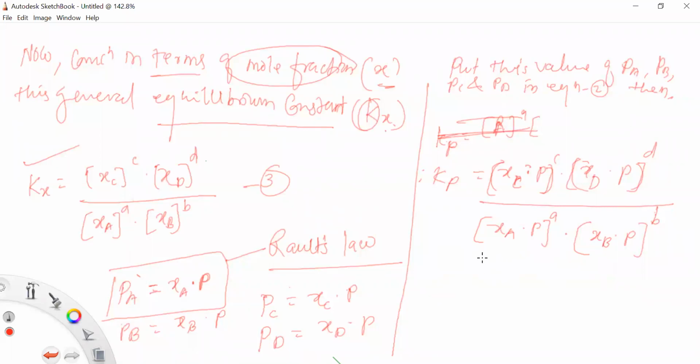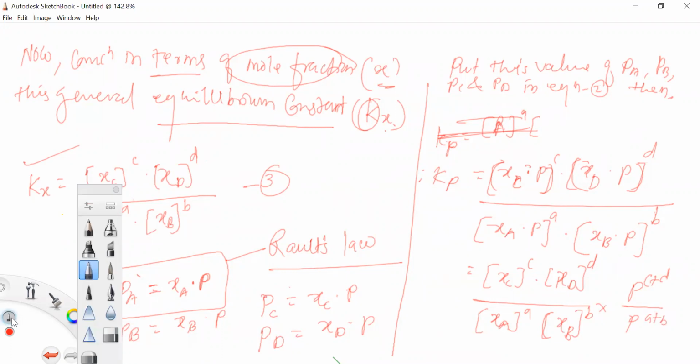Now how do we solve this equation? P is the common pressure, so we take P outside. Then the equation can be written as Xc raised to power c into Xd raised to power d, upon Xa raised to power a into Xb raised to power b, into P raised to power c plus d upon P raised to power a plus b.